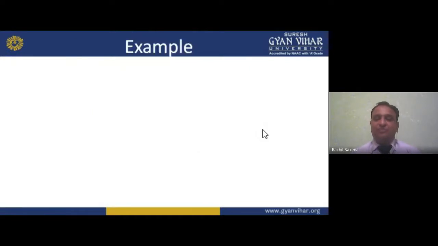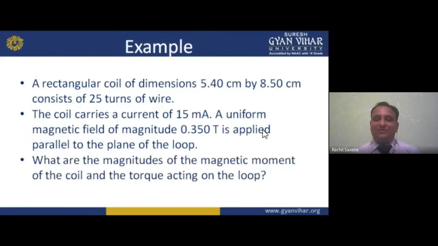Okay, now moving forward, another example for you, my dear student. A rectangular coil of dimensions 5.40 centimeter by 8.50 centimeter consists of 25 turns of wire. Now, a rectangular coil is given, in which the length and breadth are given to you, so we can calculate the area. But after this, see one thing, it consists of 25 turns of wire. Consists of how many turns? 25 turns. So N is given.